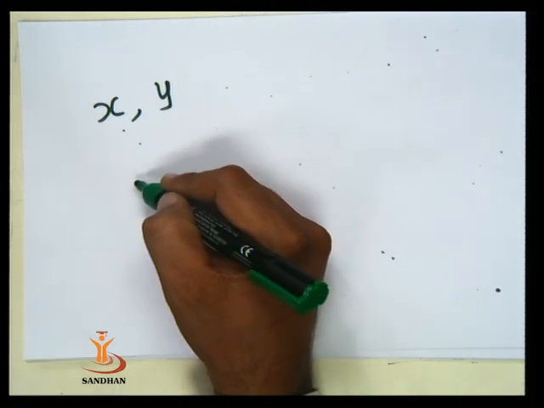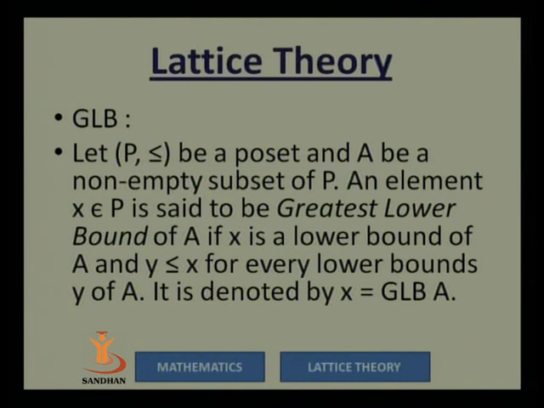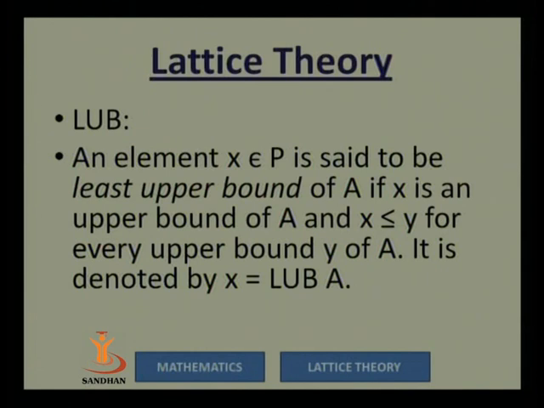We can see by the definition that x is the lower bound which is said to be greatest if all other lower bounds are related with x, then x is called the greatest lower bound of A. Similarly, we can consider the least upper bound. For example, x is any upper bound of A and x is related with y for all upper bounds y of A. Then x is called the least upper bound of A.